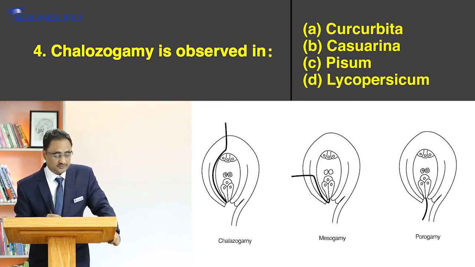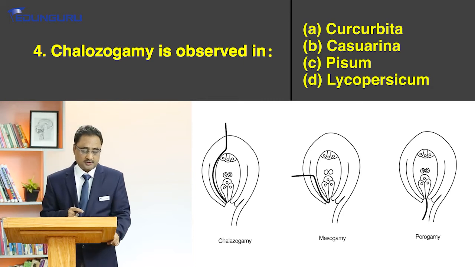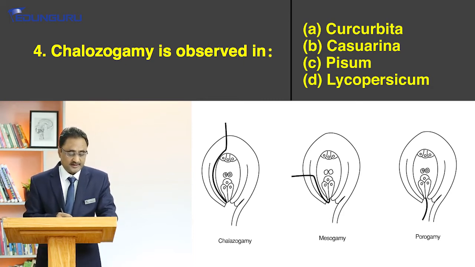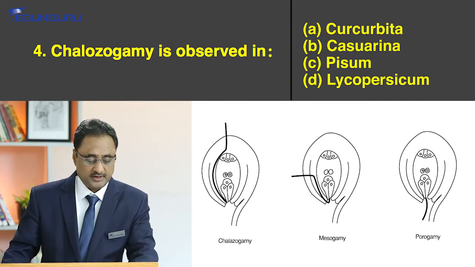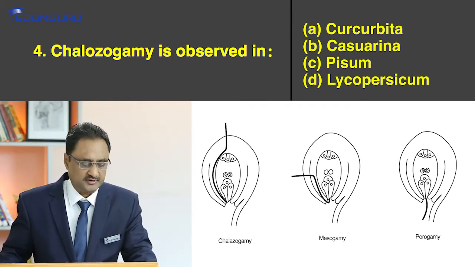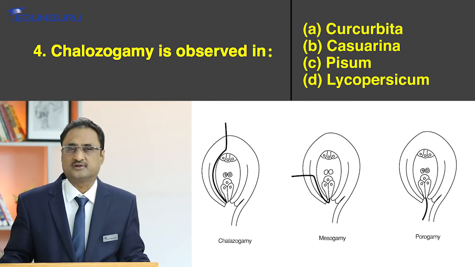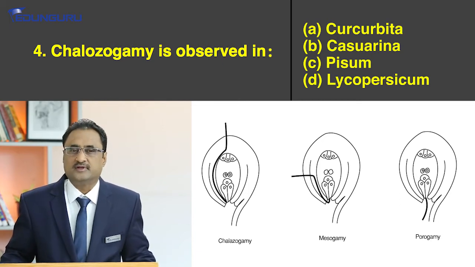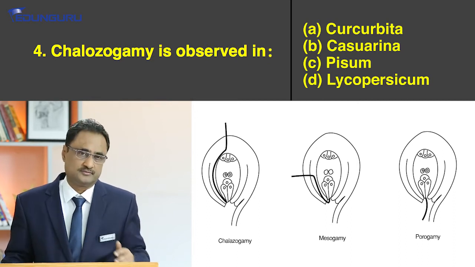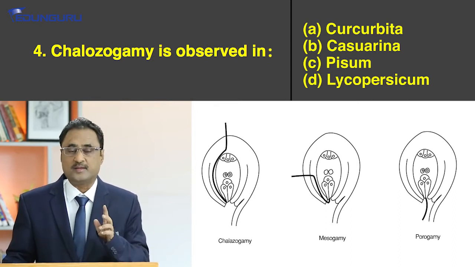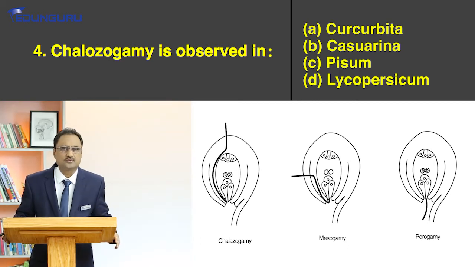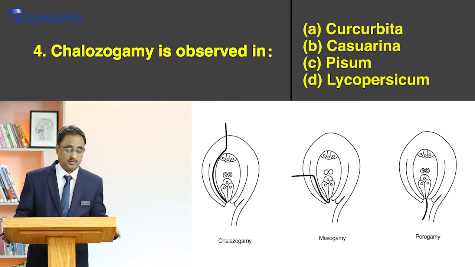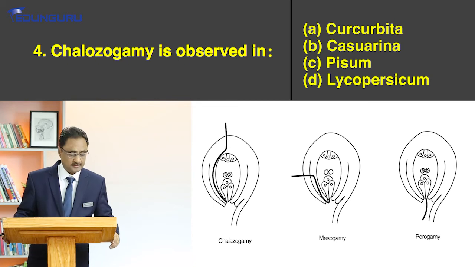As far as chalazogamy is concerned, the typical example is Casuarina. Casuarina is a xerophytic plant, and in Casuarina what we observe is chalazogamy. If you take an example of mesogamy, it occurs in the case of cucurbits. And porogamy is a very common one. Most commonly the pollen tube enters through porogamy only. So the correct answer for question number 4 is option B.